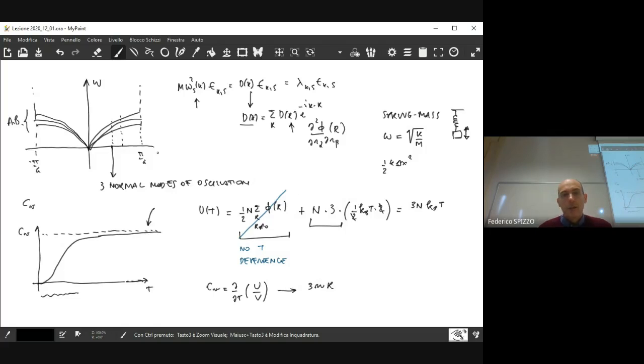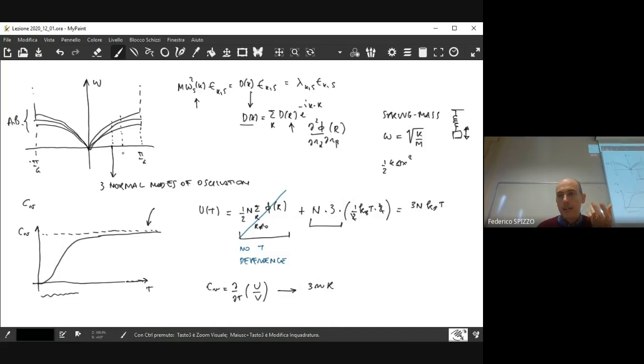In this picture, one classically expects that if you have normal modes of oscillations, then all of those normal modes of oscillations will be in the system. But it may happen that, for instance, if you're at low temperature, not all the normal modes are active in the system.